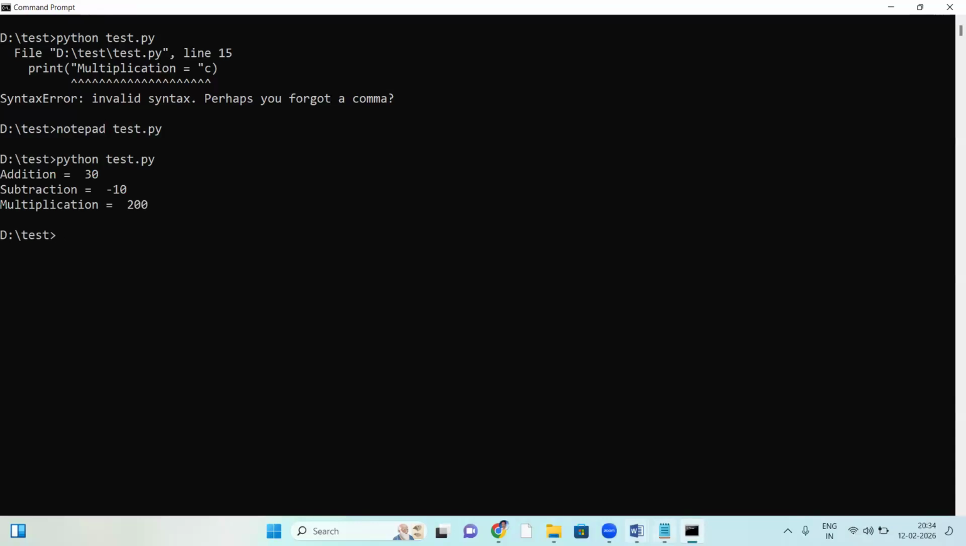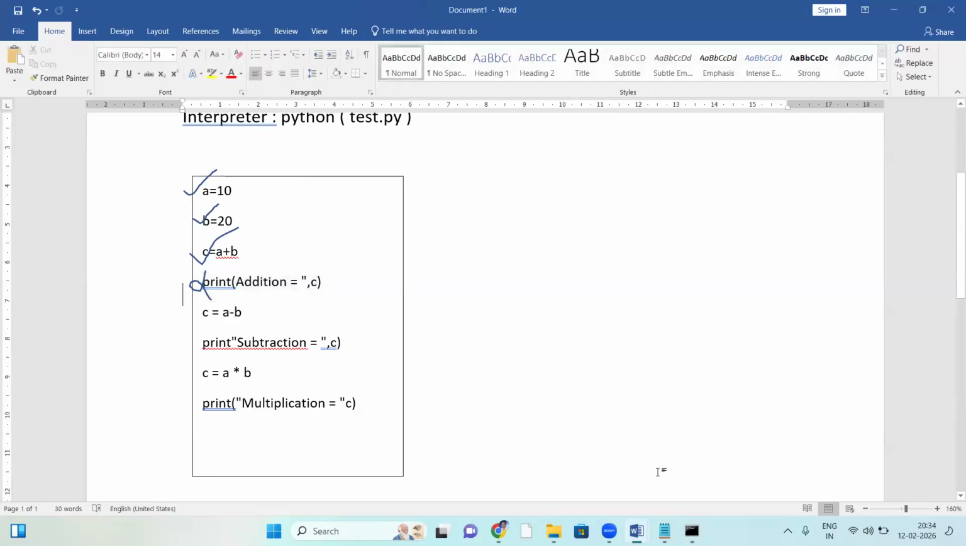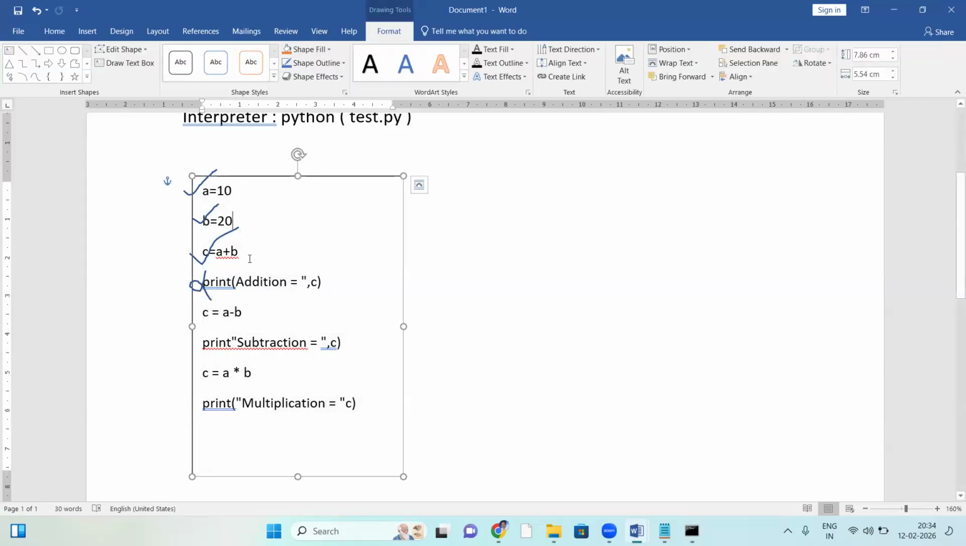So the interpreter checks the code line by line. Maybe the Python interpreter or the HTML interpreter, any interpreter works the same way. If any error comes, it simply stops. It won't check the rest of the code.